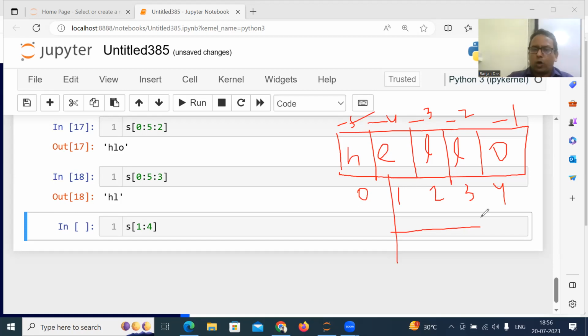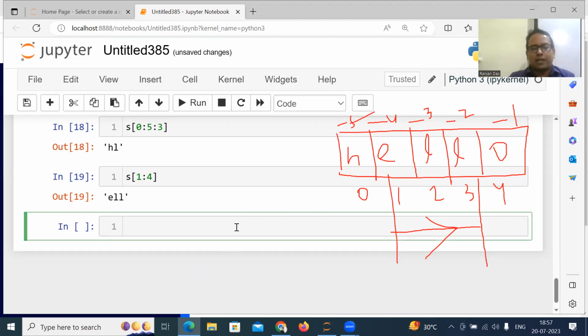Step positive means small to large. Negative means large to small. Okay. So 1 to 4 means 1 to 3. And the default step is 1. Even if you have not mentioned the step, it will be 1. So what will the answer be? E, L, L.